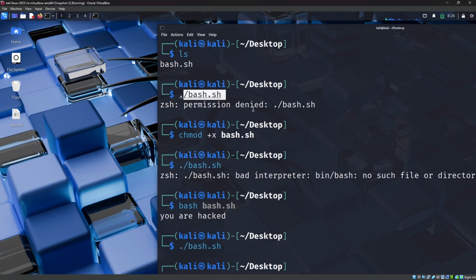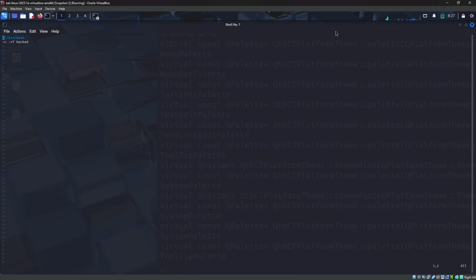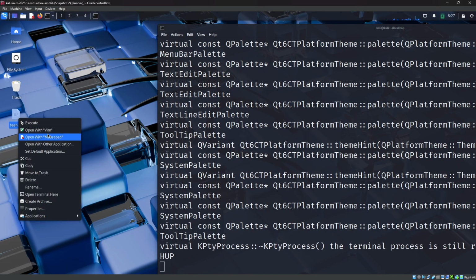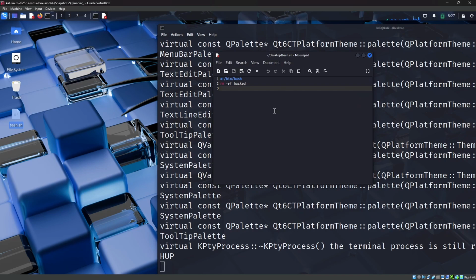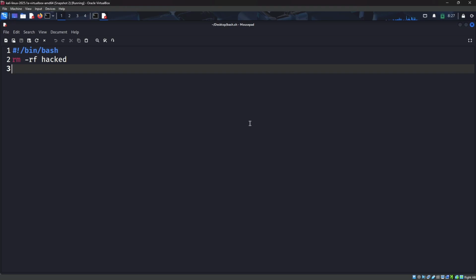If you don't have permission to execute and you still want to execute, then you can use the bash command. It might work, but I don't think it will work in all scenarios. But you can try the bash command. It is so good, so cool. So yeah, anyways, let us do more of bash. You just need to know what things an attacker can do with the bash command.